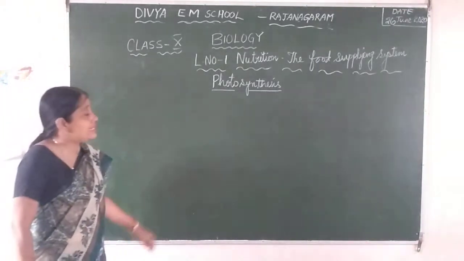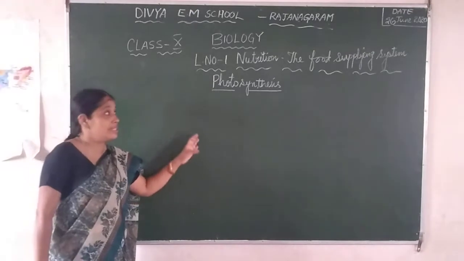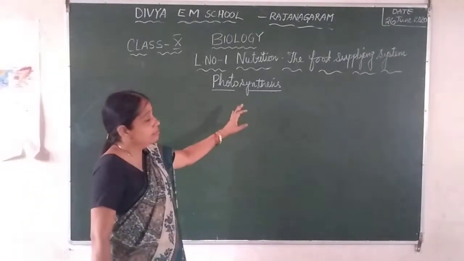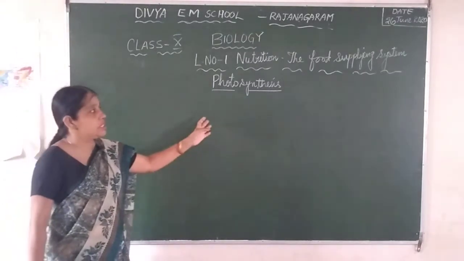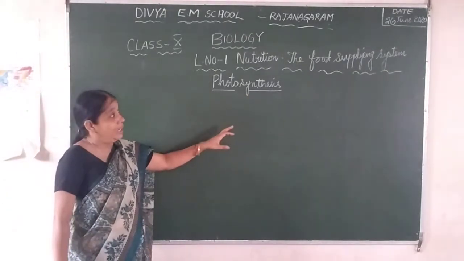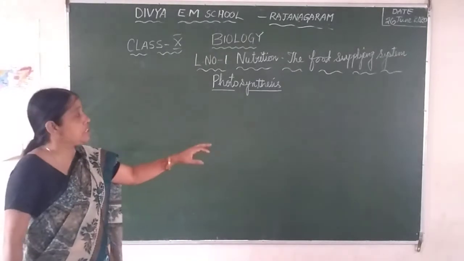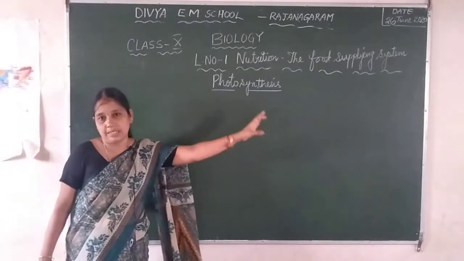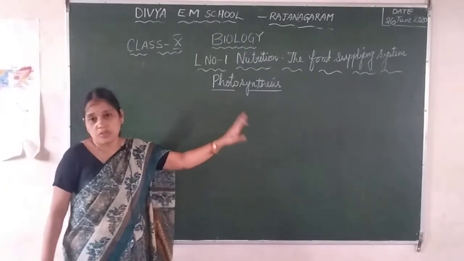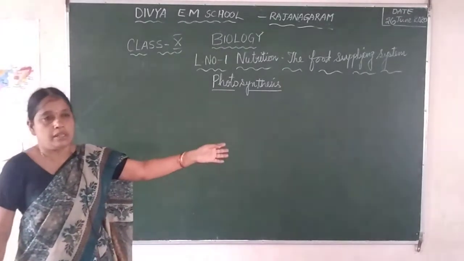In the previous classes for the 10th class, we have discussed what is nutrition and what are the different types of nutrition, that is autotrophic nutrition and heterotrophic nutrition. And under the topic autotrophic nutrition, we have discussed the most important process, that is photosynthesis. We have discussed what is photosynthesis. So let us recap it.